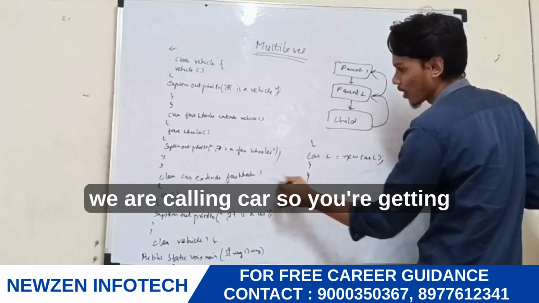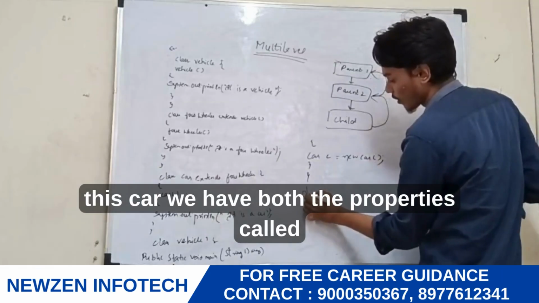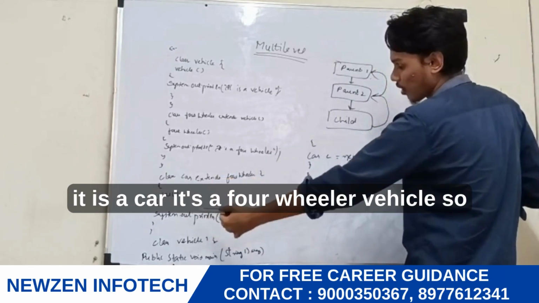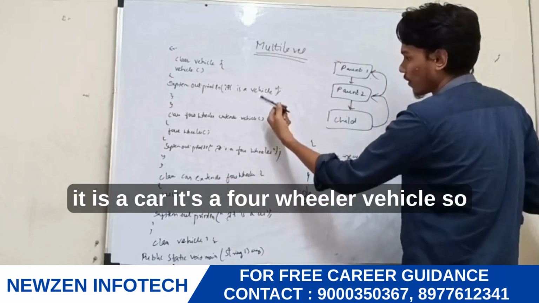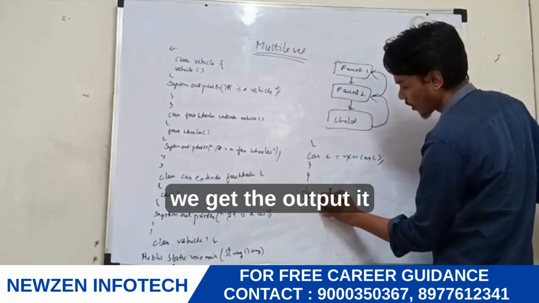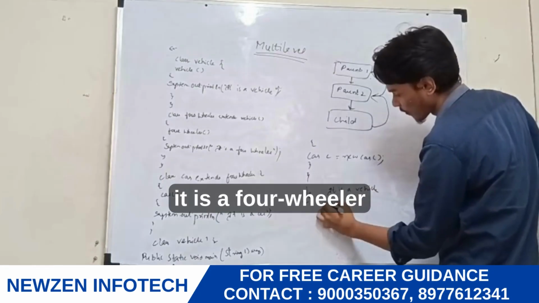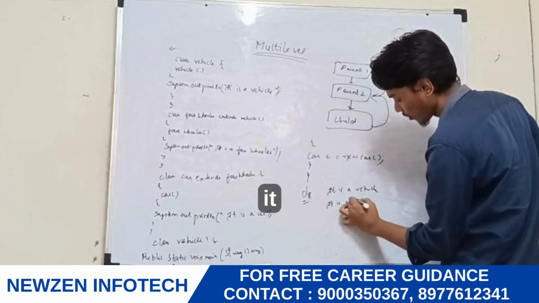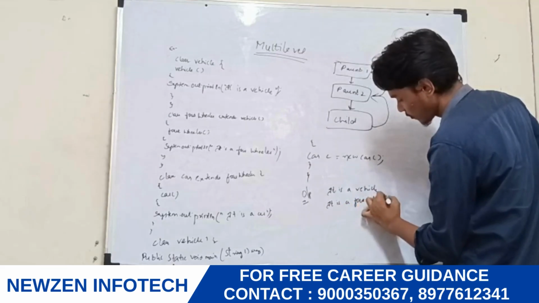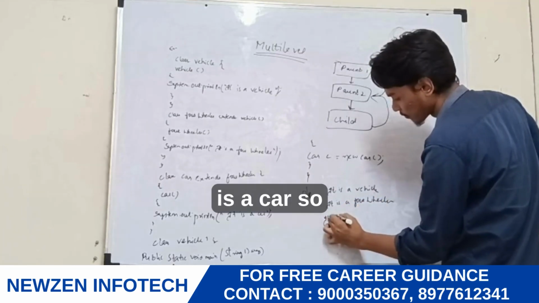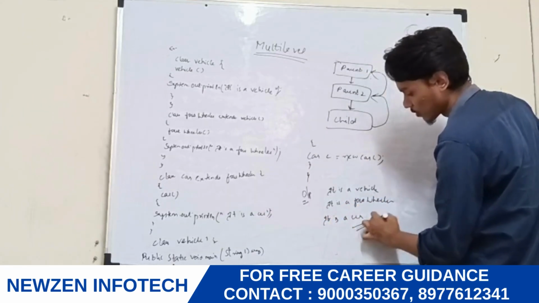Here we are calling Car, so we have all the properties. It is a car, it's a four wheeler, it's a vehicle. So we get the output: It is a vehicle. It is a four wheeler. It is a car. So thank you.